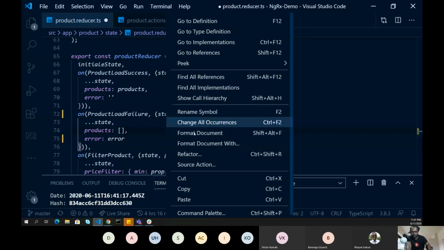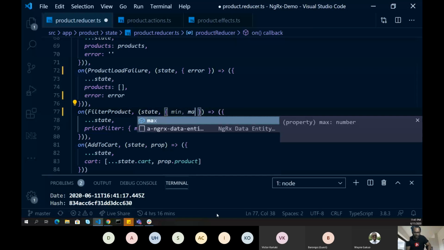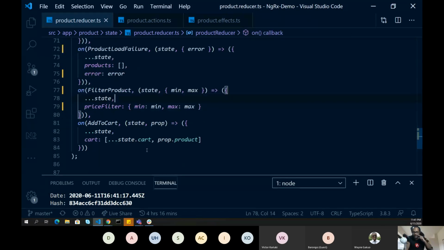Similarly, I could have removed this prop and used min and max directly, because this is the data which I'm passing in the payload. So I can say this min will be min and max will be max. This is something you can do. And similarly in cart, whenever I click on add product, go ahead and add that product into my cart. So this is something which my reducer does.